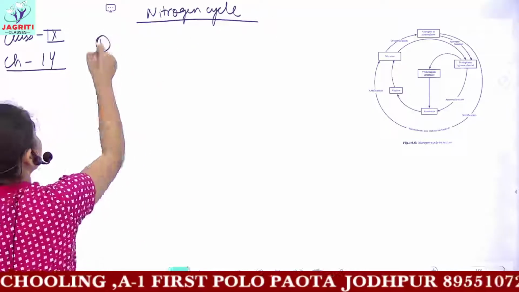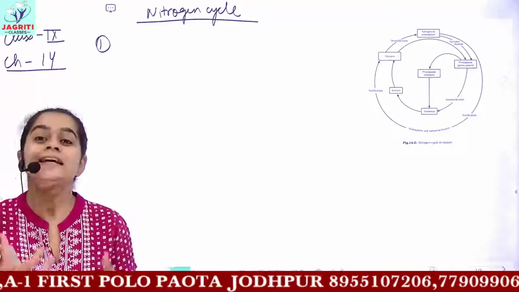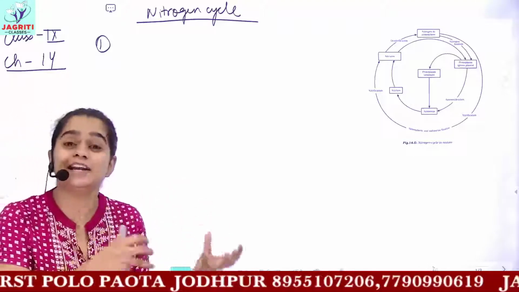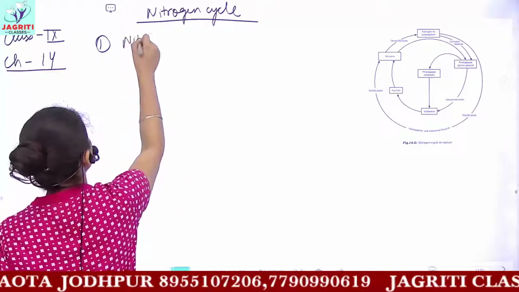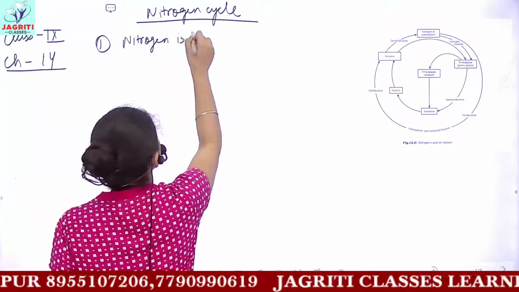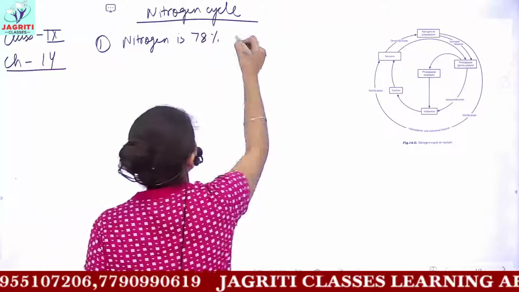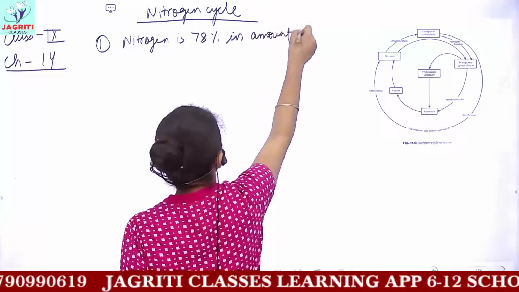The first point is that nitrogen is usually present in our atmosphere, in our surroundings, in its elemental form. Nitrogen is the most abundant gas, approximately 78% in amount in our atmosphere.